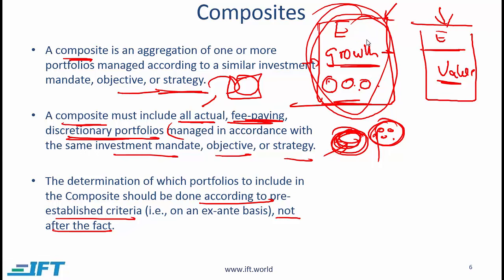A firm cannot decide after the fact whether a particular portfolio is in this composite or the other composite. As you will see later, the definition of a composite is important because performance numbers are reported based on composites.